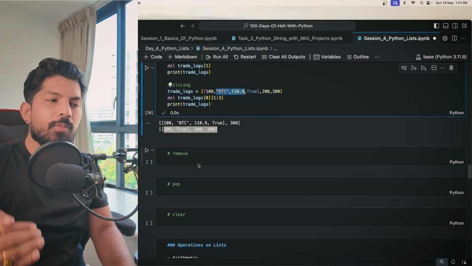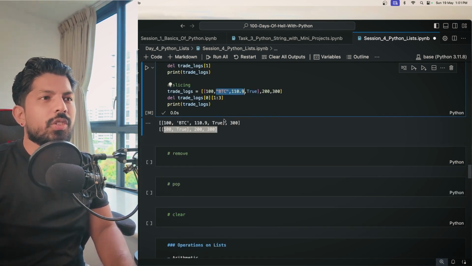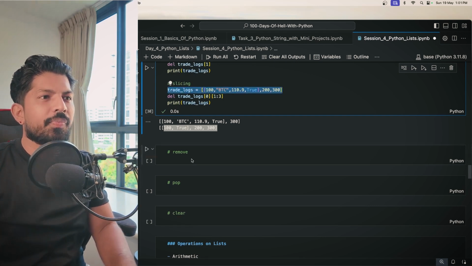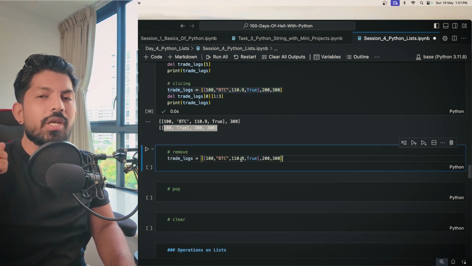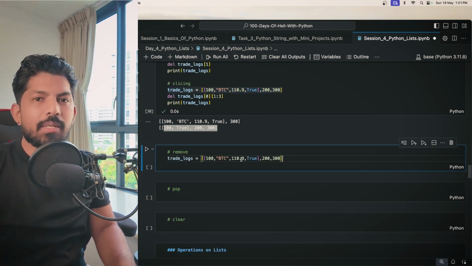Now we have remove, pop and clear. These also have some interesting functions. So let's learn them one by one. So in remove, what happens? You can remove any item with the value.